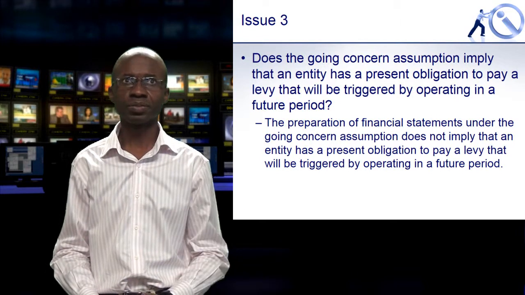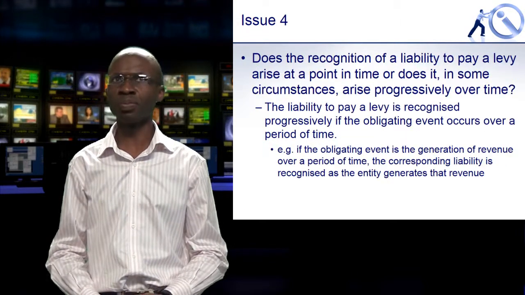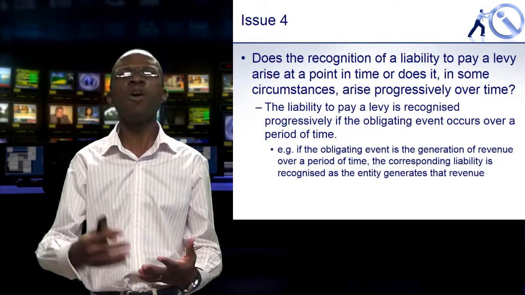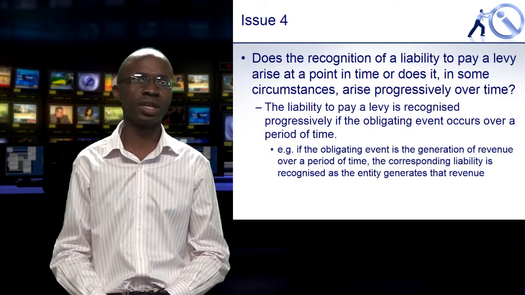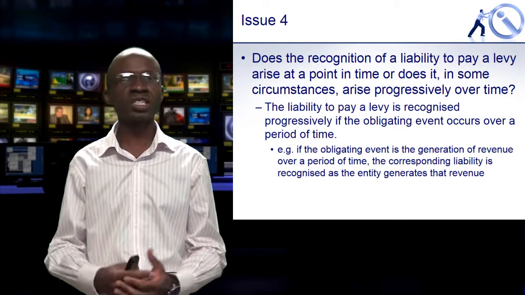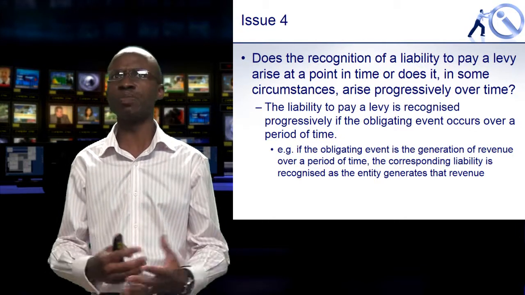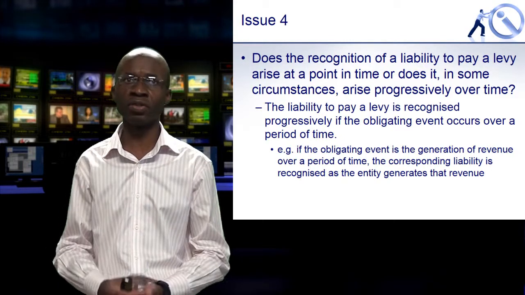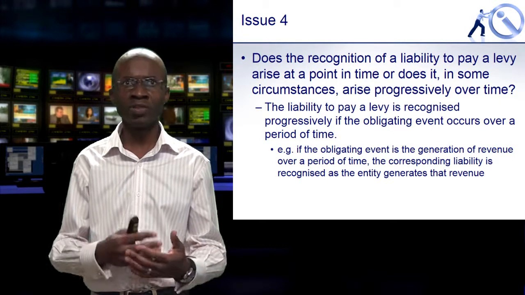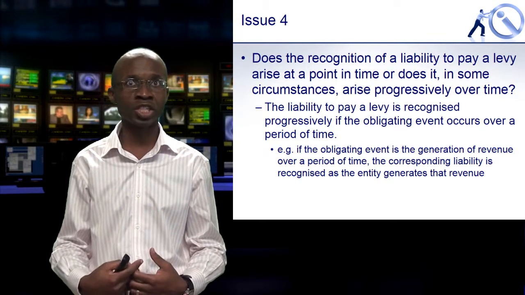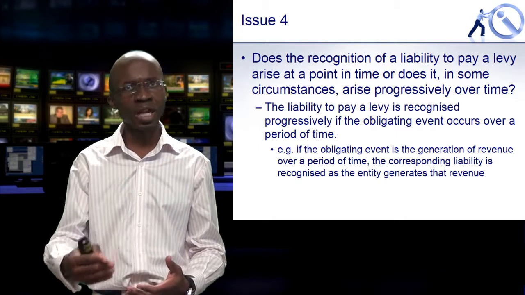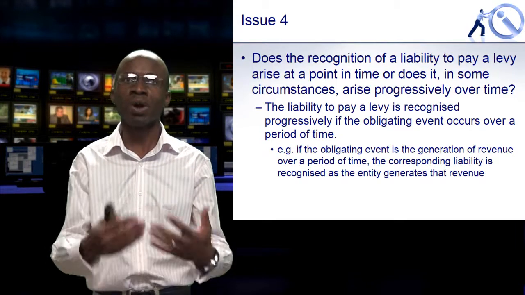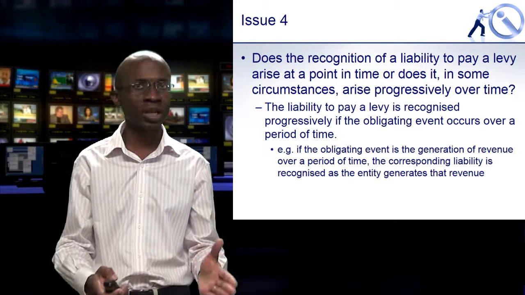The fourth issue: does the recognition of a liability to pay a levy arise at a point in time, or does it arise in some circumstances over a period of time, progressively essentially? Again, the interpretation in this case addresses this issue and says the liability to pay a levy is recognized progressively if the obligating event occurs over a period of time. So for instance, if the generation of revenue is what triggers my obligation to pay a levy, then to the extent that I've generated revenue so far, I need to work on the basis of what is sitting in the legislation to work out what my levy obligation is at that point in time